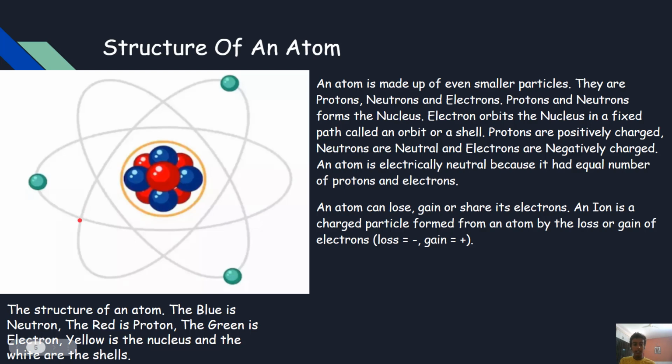An atom is electrically neutral because it has an equal number of protons and electrons. An atom can lose, gain, or share its electrons too. An ion is a charged particle formed by the loss or gain of electrons, where loss is denoted by plus and gain is denoted by minus.